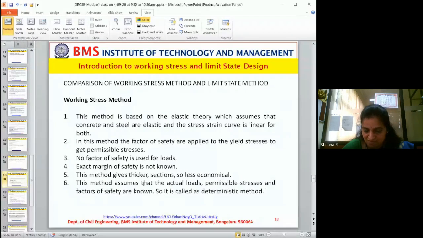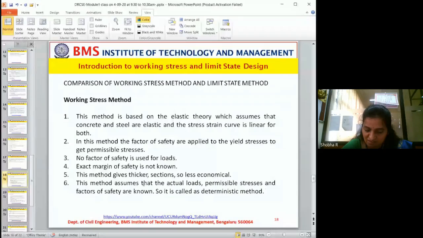In the working stress method, I will design it for the actual load. That means only 60 students will be there, not more than 60 students in any case. That is what I will consider. That is actual, and in no case will there be an increase in the number of students.